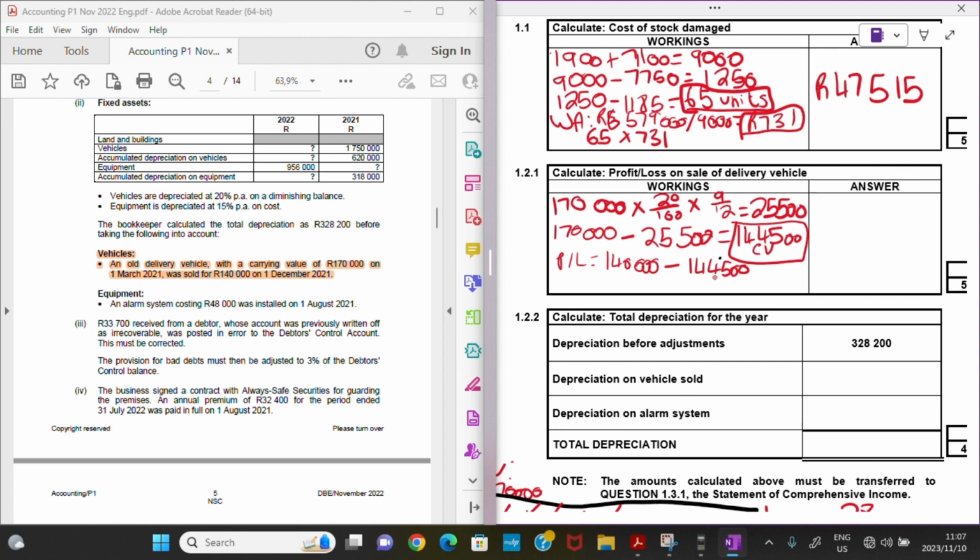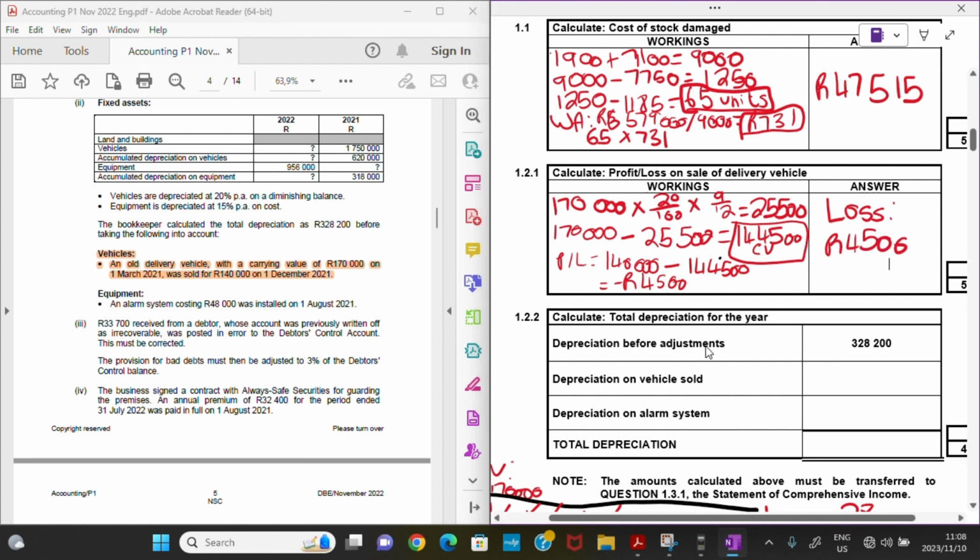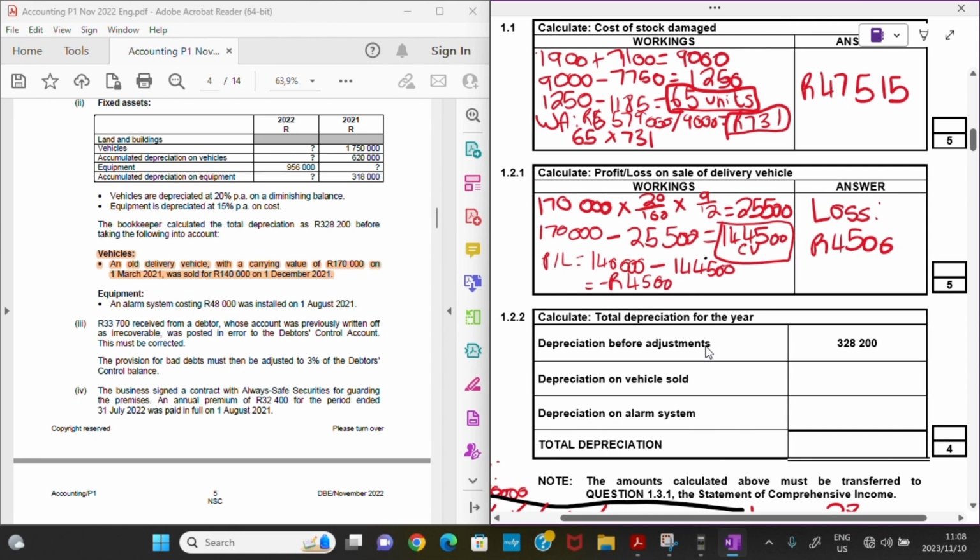And already we can see that I'm having a negative balance, right? Of 4,500 rand. So I have negative 4,500. What does this negative mean? It means that I've made a loss now of 4,500 rands, right? So I hope that is making sense for you guys.